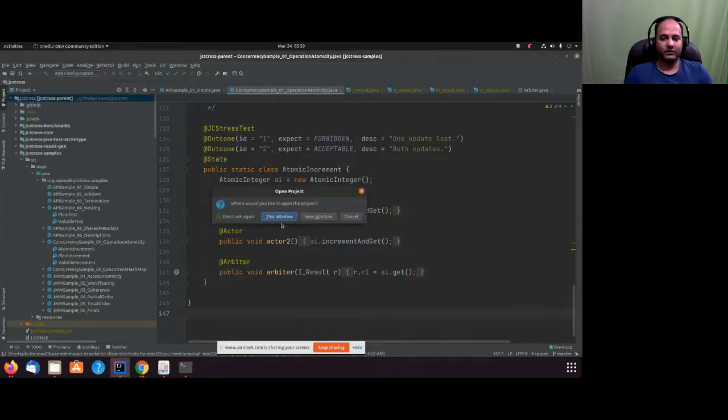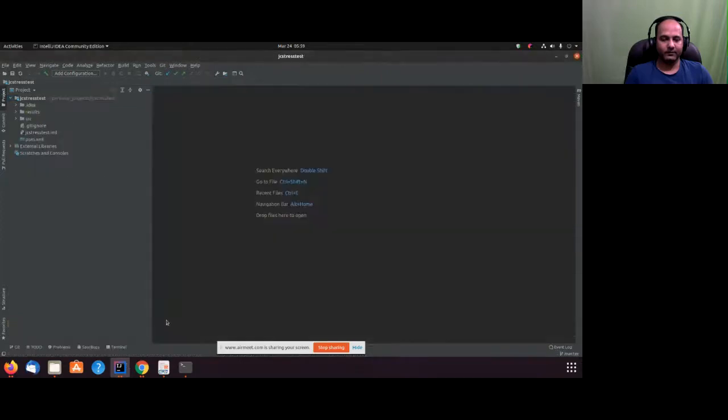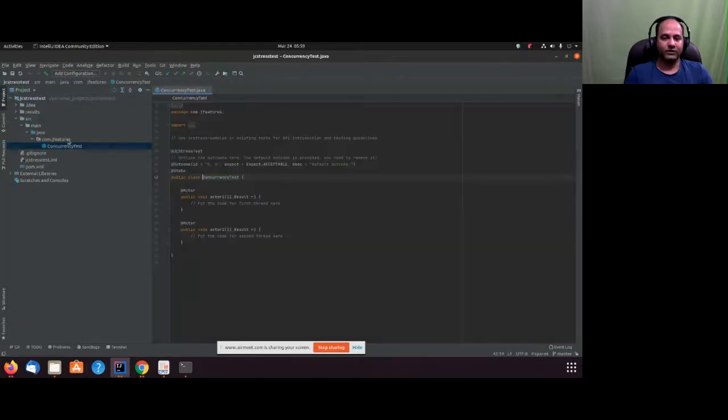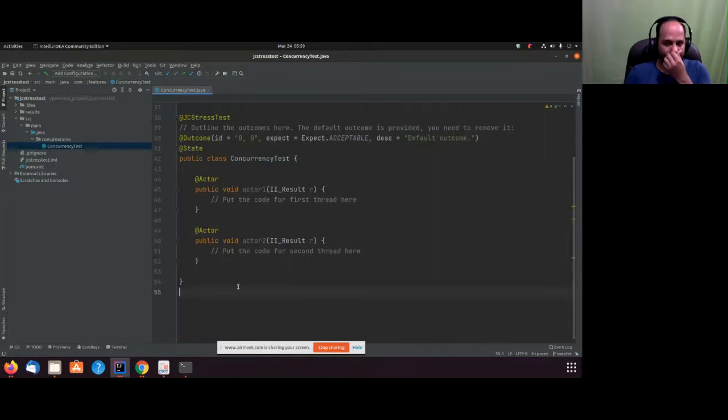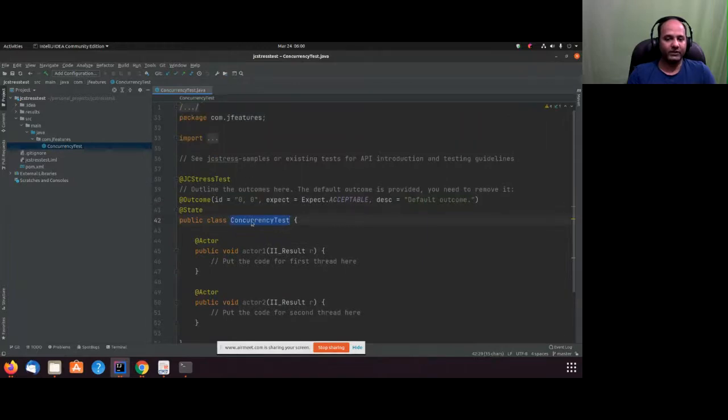Probably this one. Yes, so this is the structure of the project it generates when you run the Maven archetype. I created this project using the Maven archetype. It just gives us a very basic scenario: a concurrency test annotated with GC Stress. Now you can write more tests, any test you want, here. It generates a Maven project.